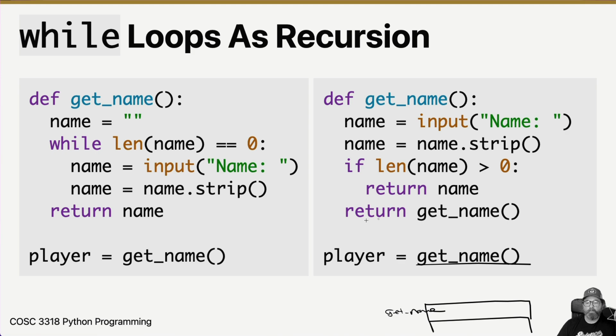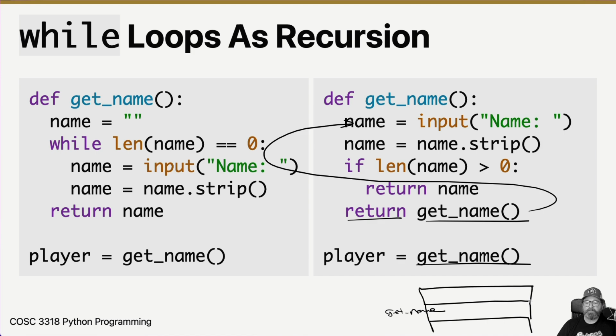It gets down here to return get name. The control goes back up here, and we get another entry on our stack, get name. It's going to try its thing, and it's going to get down here. And if we enter crap, it's going to call get name again. So it's going to add another entry onto our call stack, get name, like this. And it's just going to be building up until somebody says, oh, I'm going to actually enter my name.